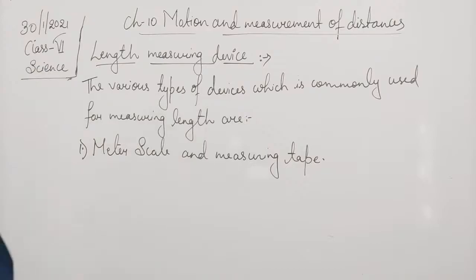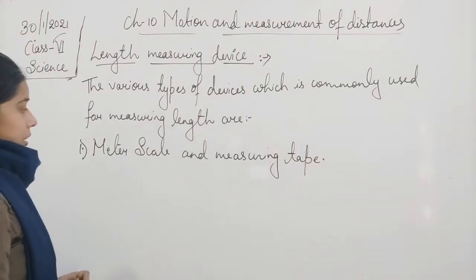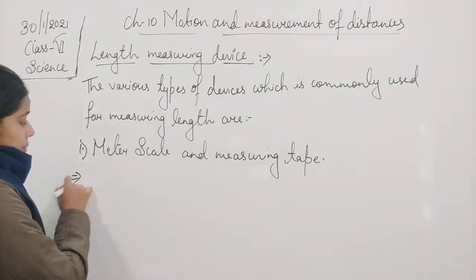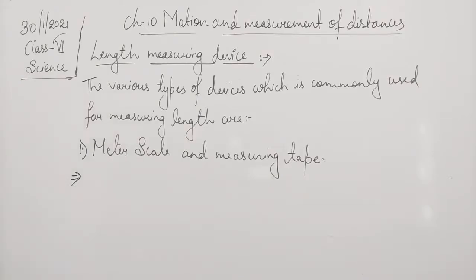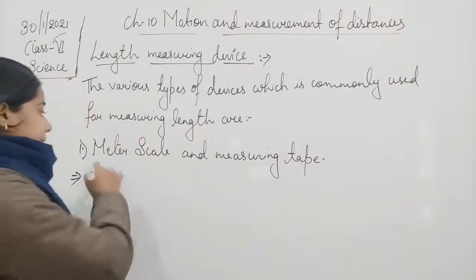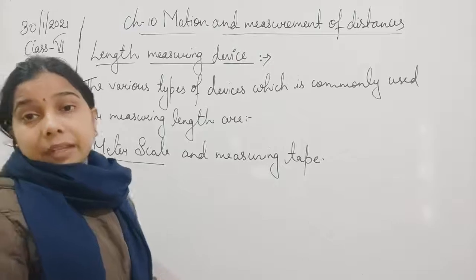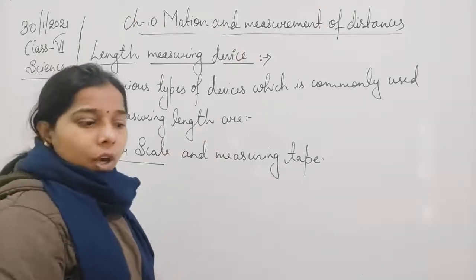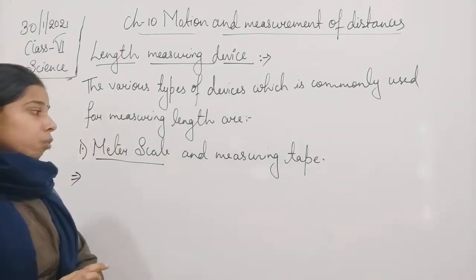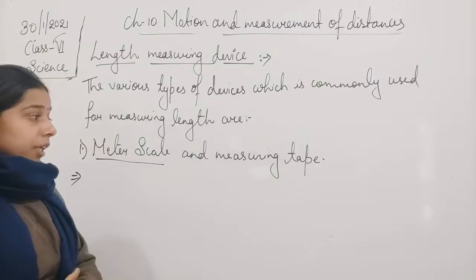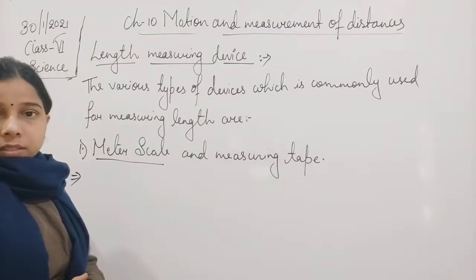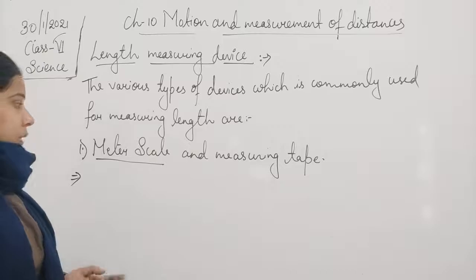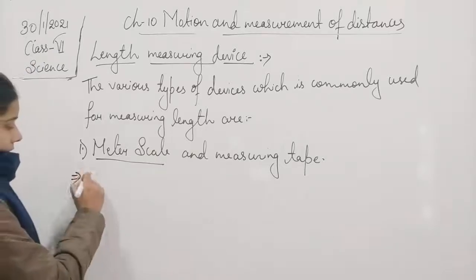Let us start with the meter scale. So meter scale is what? It is made up of metal, and it is a kind of scale which cannot be bent easily. So if it cannot be bent easily, this will be used for measuring a straight path, right? So at first we will write for the meter scale.